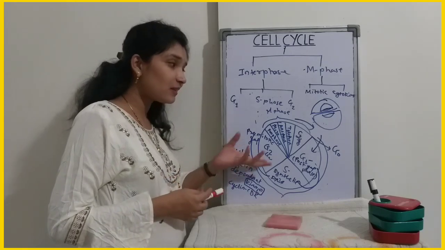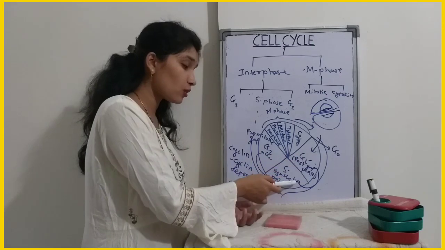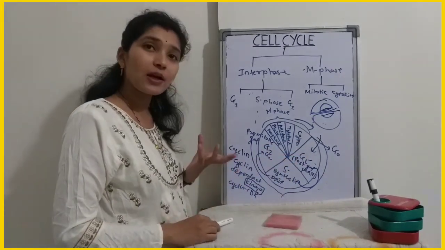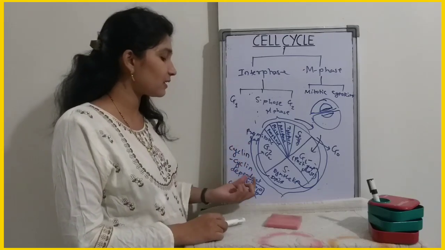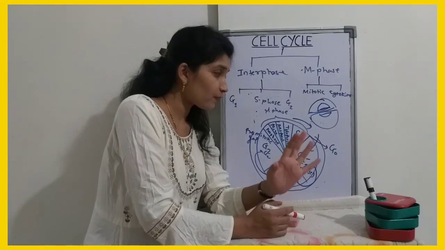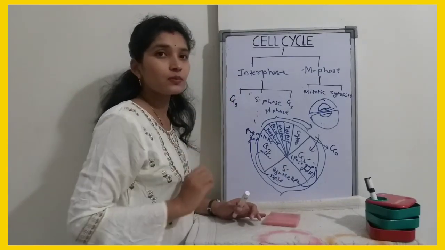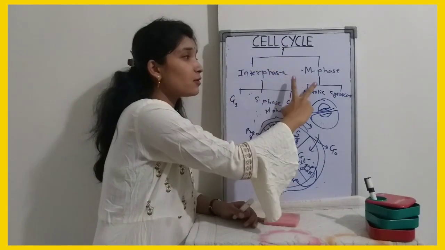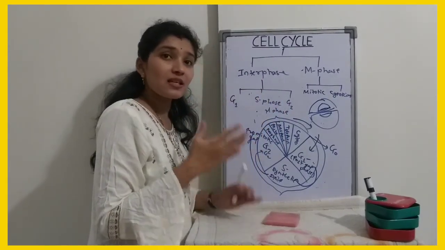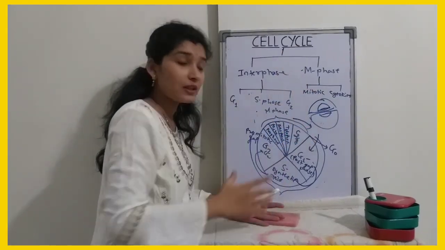Okay, this entire cell cycle, the entry of a cell from one phase to another phase, is controlled by an enzyme complex, that is cyclin and cyclin dependent kinase. We can call it cyclin CDK. Okay, this is all about the cell cycle. I will again summarize in a minute that the cell cycle is divided into two phases, interphase and M phase. In interphase, the cell prepares itself to undergo division, and in M phase it actually undergoes division.